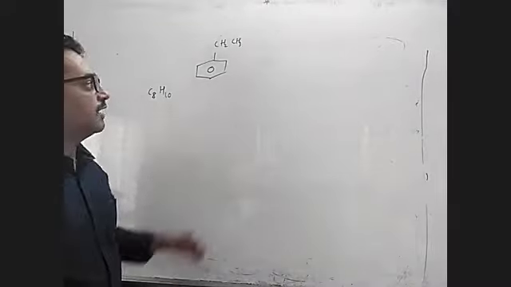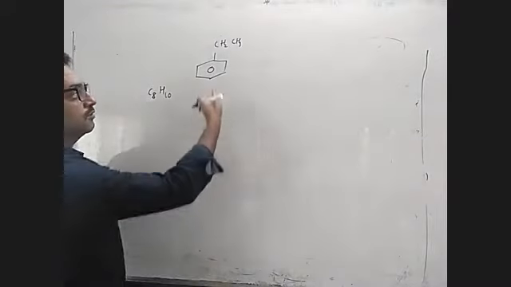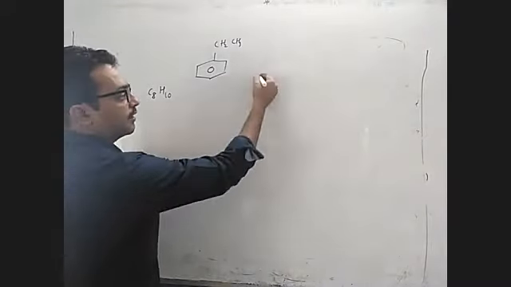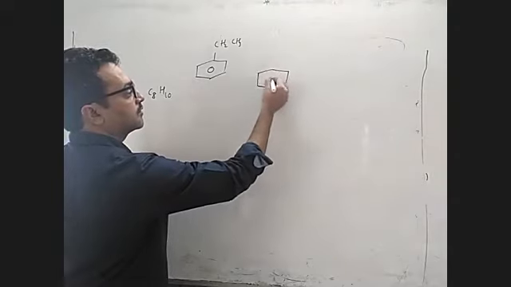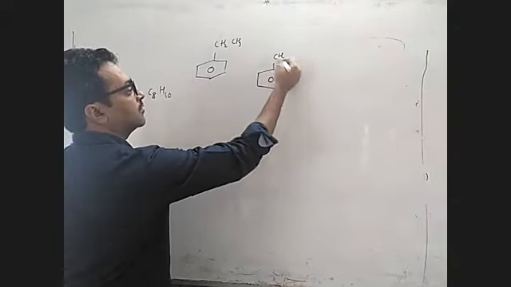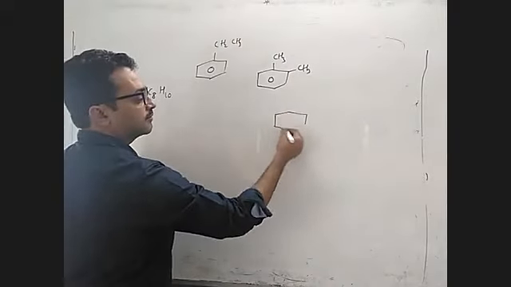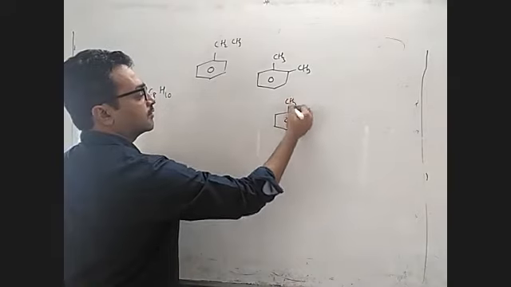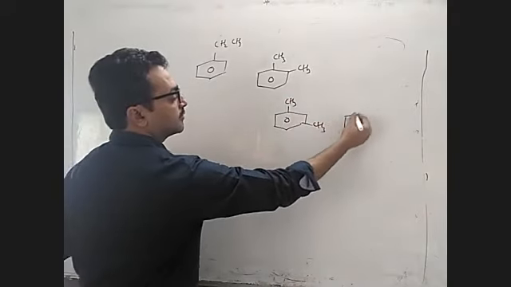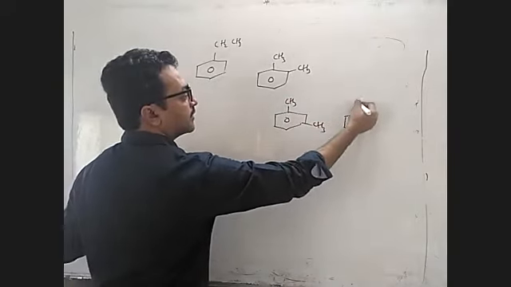So what type of isomers are possible for this? One is this one. What are the other isomers possible? You can have two substituents like this, that is called xylene: orthoxylene, metaxylene, paraxylene.